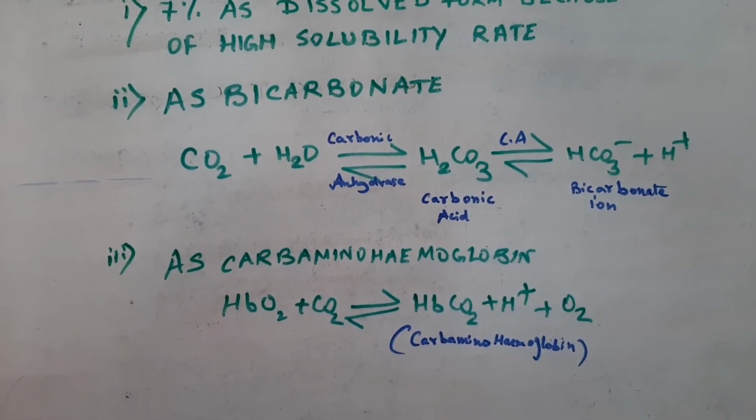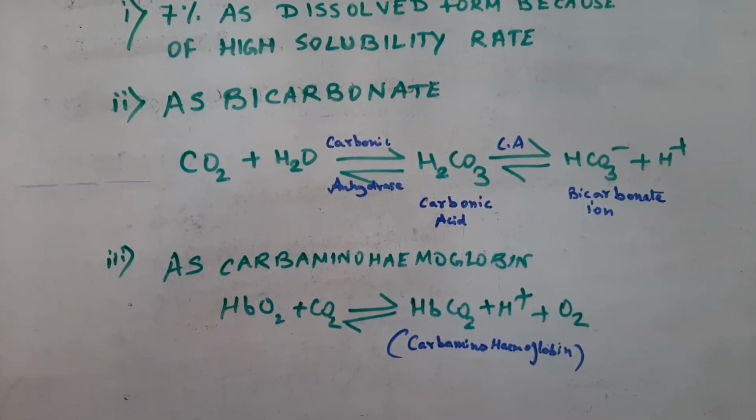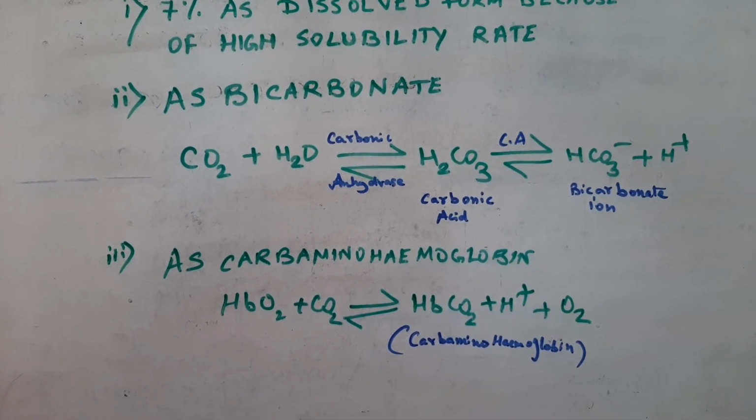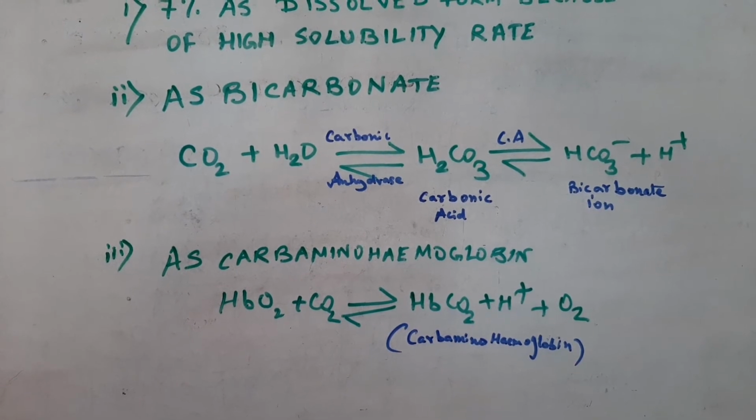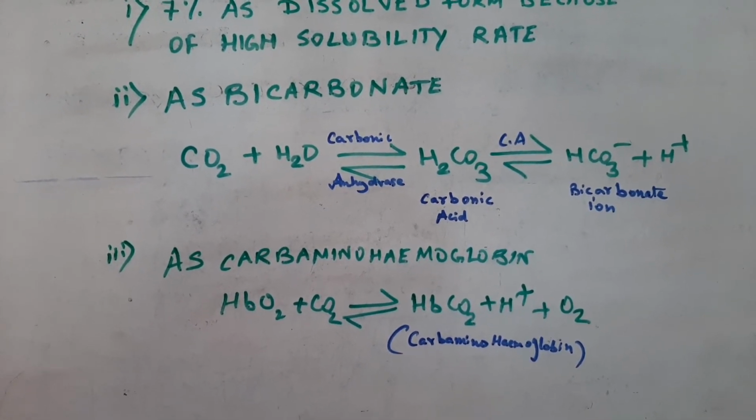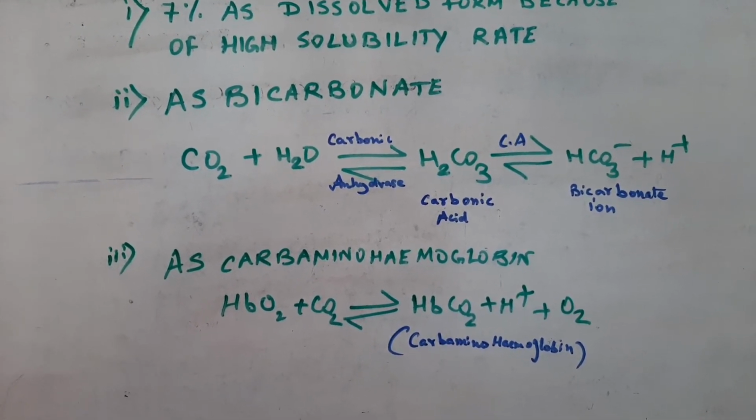So this reaction is faster in the RBC because they contain the enzyme carbonic anhydrase. Now hydrogen ion is released during this reaction and it binds to hemoglobin, triggering the Bohr's effect. Now what is Bohr's effect?